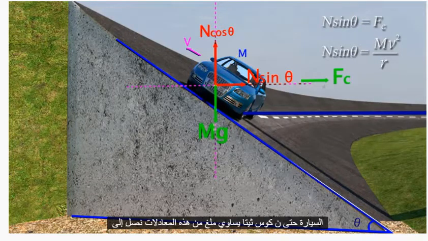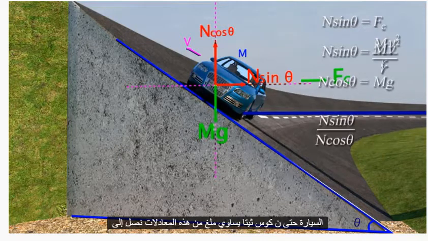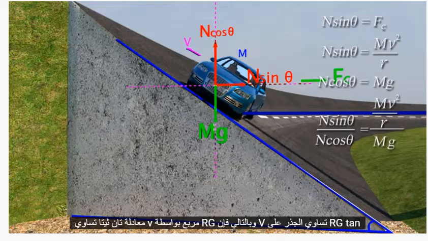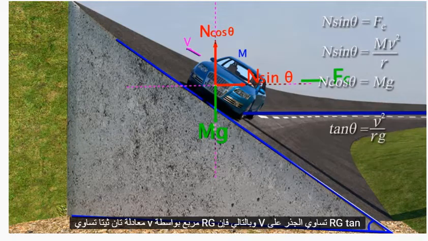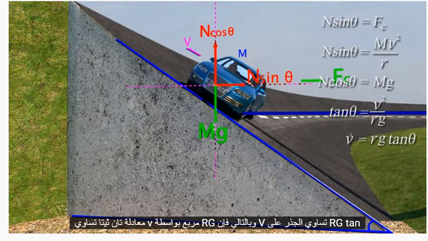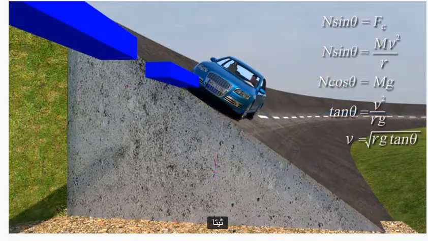So, N cos theta is equal to mg. From these equations, we arrive at tan theta equals v square by rg. Thus, v is equal to root over rg tan theta.